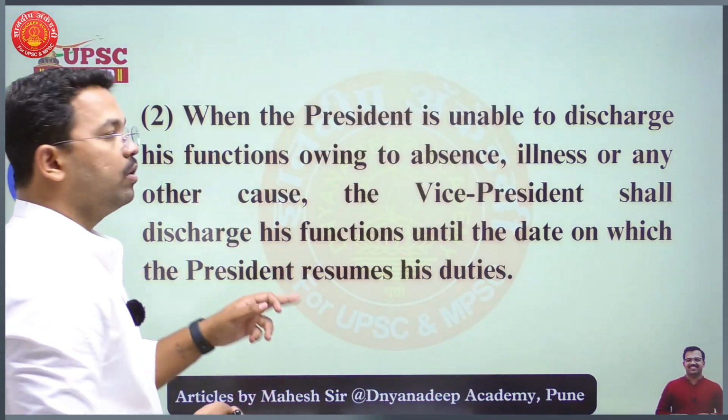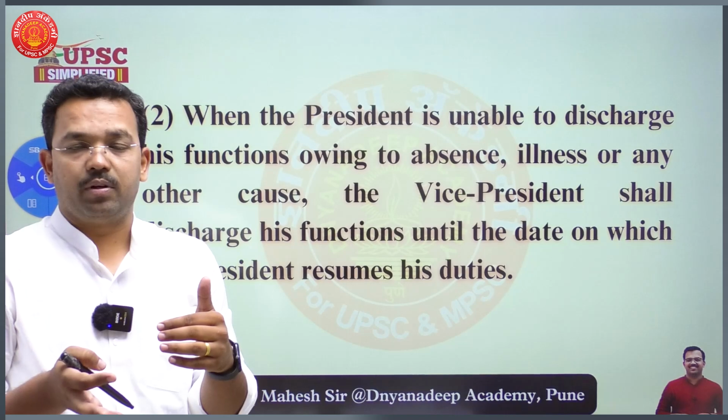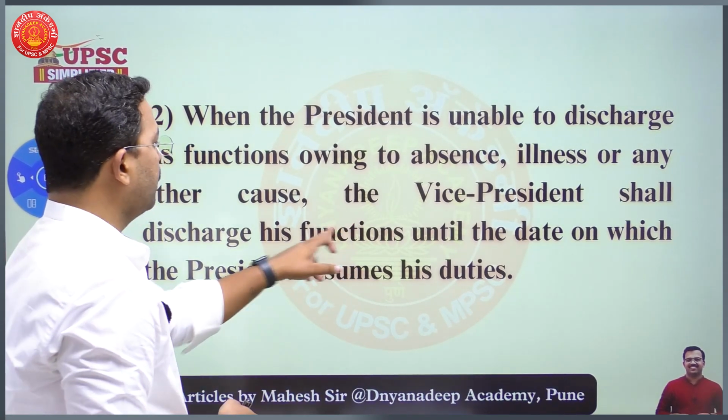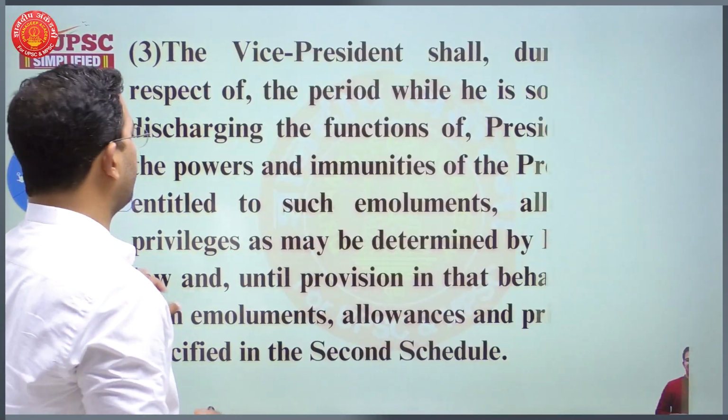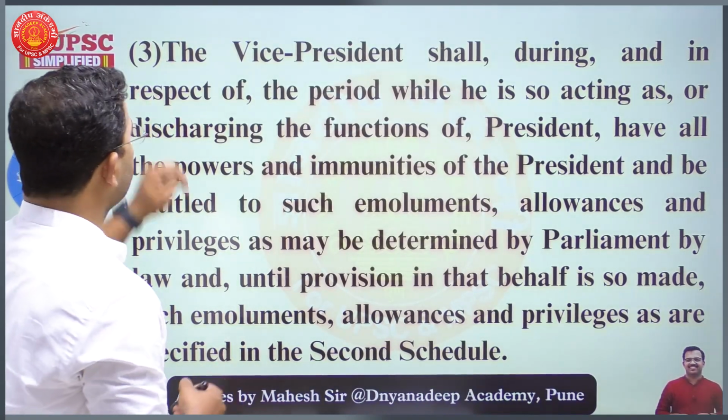Then what happens about emoluments, allowances, privileges and all other things, we'll understand in the third clause of Article 65.